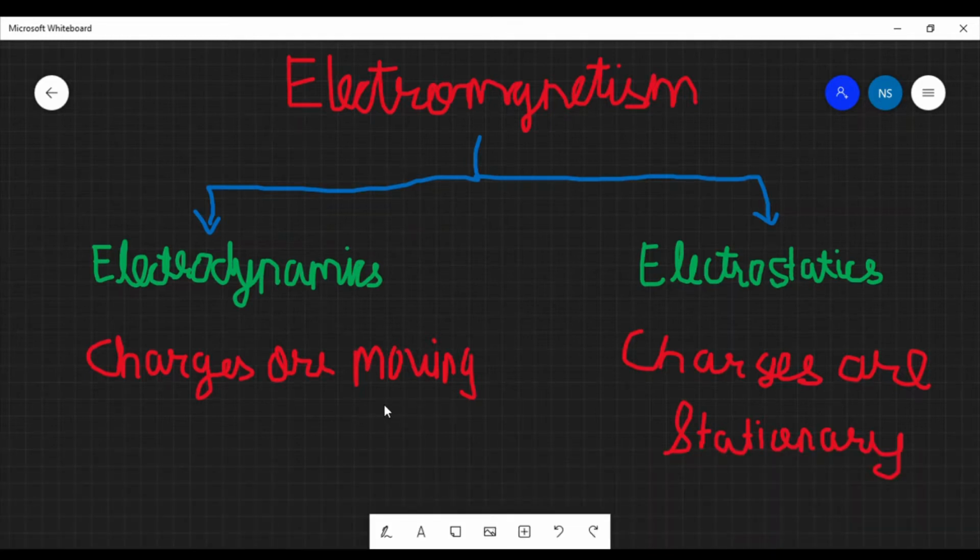When we say electrodynamics, we actually mean that the charges are moving. So what are the effects that come under electrodynamics? That is, whenever charge is moving, what are the things it produces? Does it produce an electric field? We study that under electrodynamics. And electrostatics is when the charges are stationary. That is when a charge is left alone, isolated, what are its properties that we study under electrostatics.